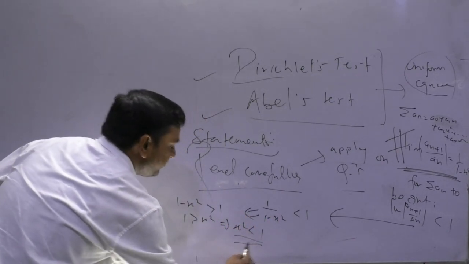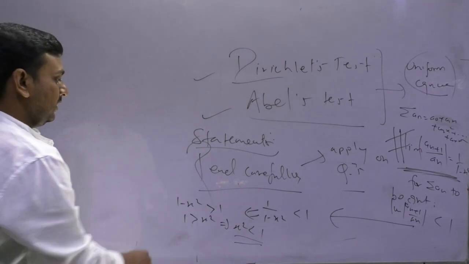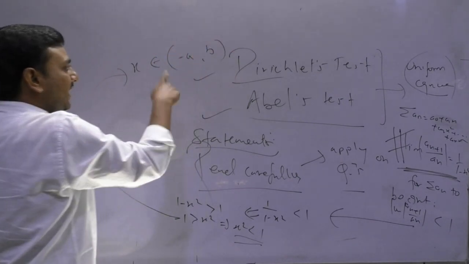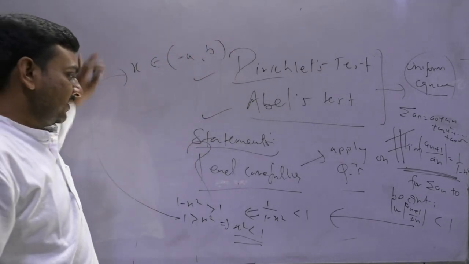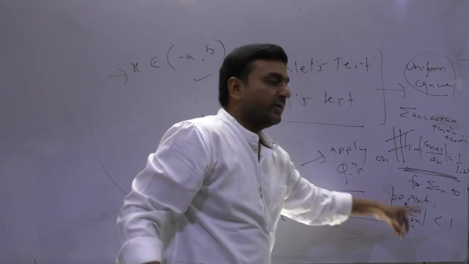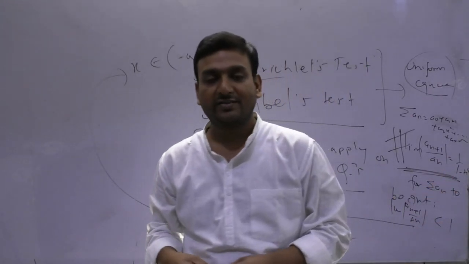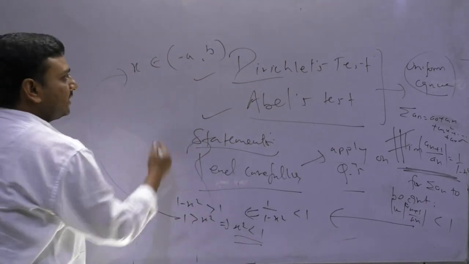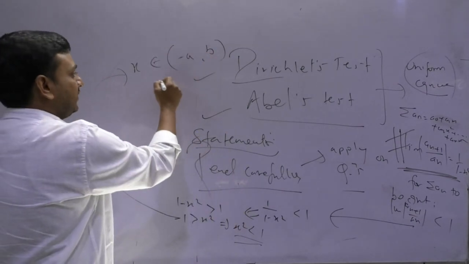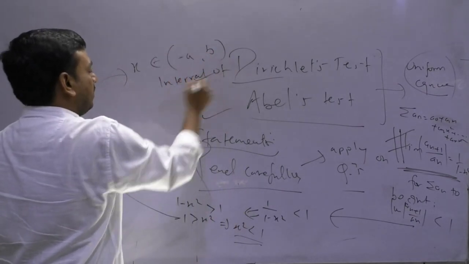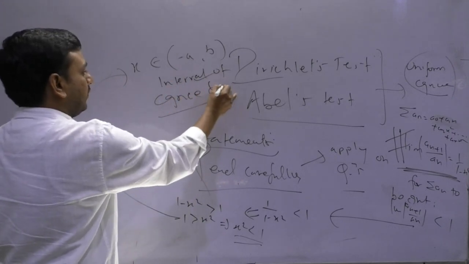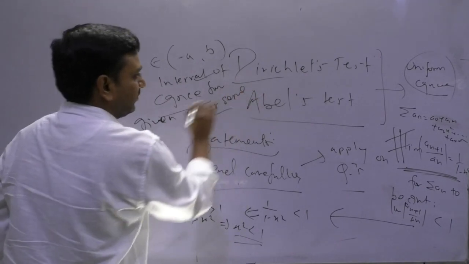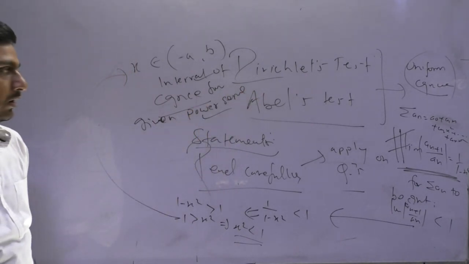Once I get the condition that x square is less than 1, I can give the interval for x, for which values of x this holds. Getting my point or not? Any issue? Then suppose this interval comes out as minus 1 to 1. So this interval is called the interval of convergence for the given power series. Am I clear to you?